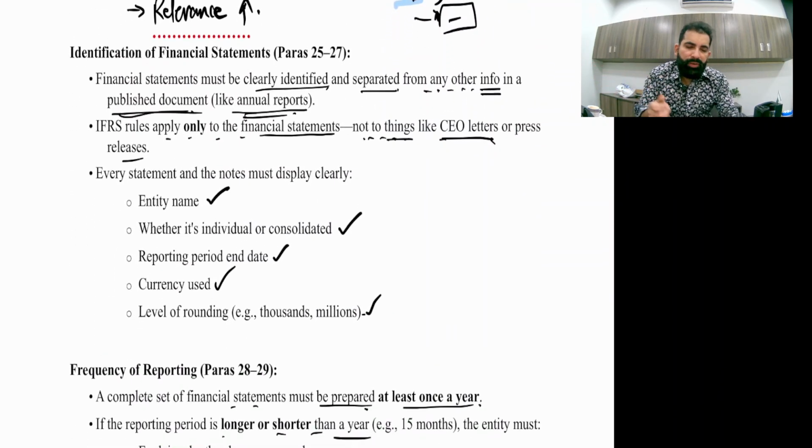Now, identification of financial statements. Financial statements must be clearly identified and separated from any other information in a published document like an annual report. I have already covered this. When you are a shareholder, you get a complete book. In that book there is a CEO report, management review, the directors' report, a chairman's review, a lot of things. And yes, there are IFRS-compliant financial statements.